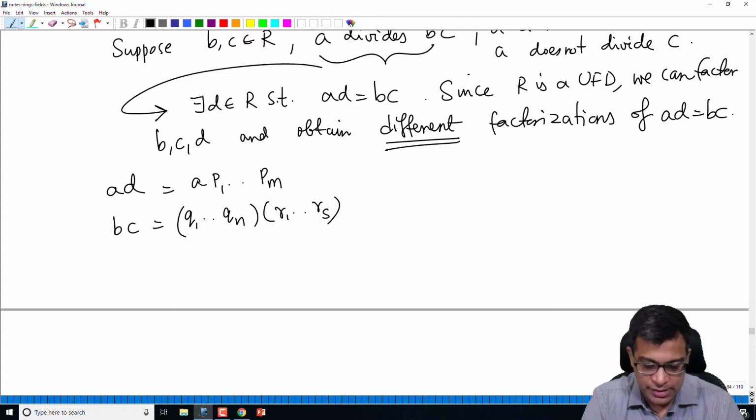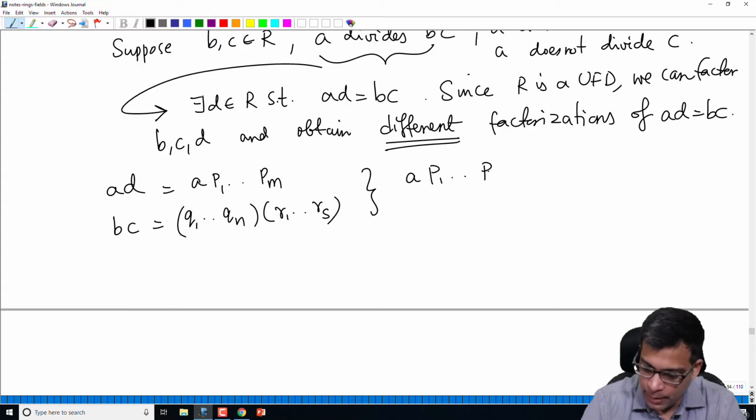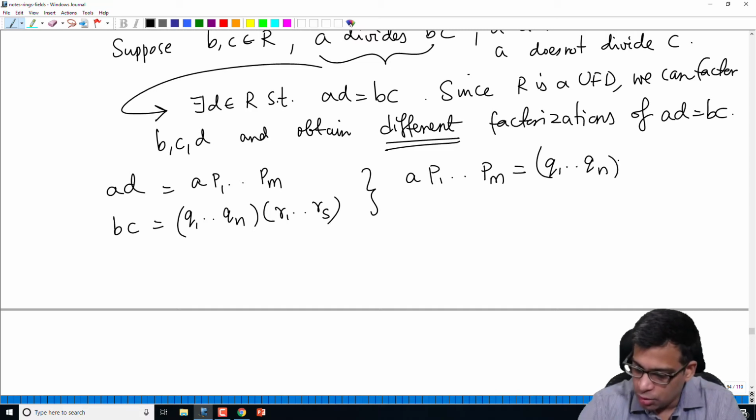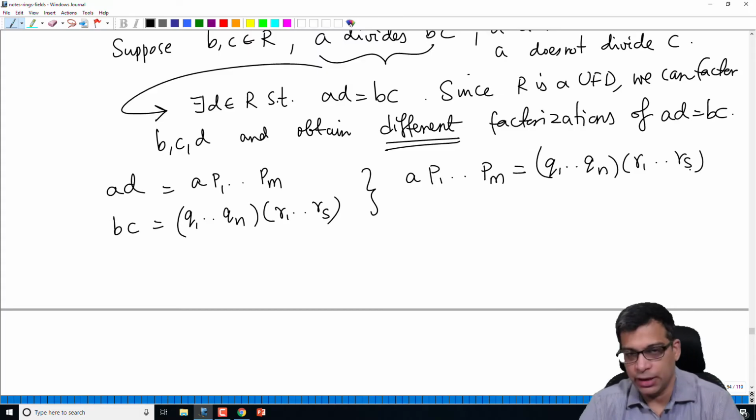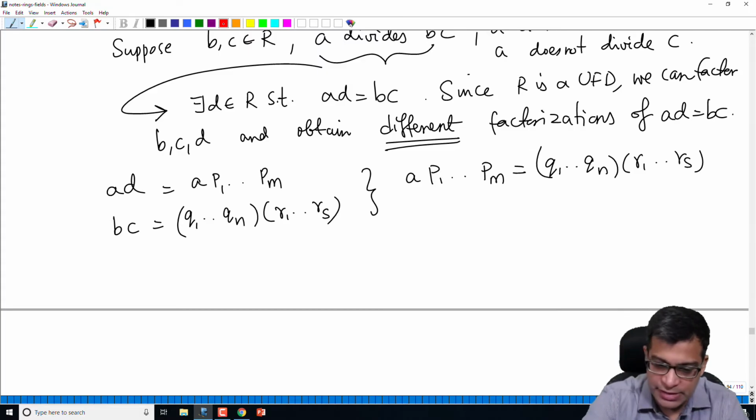So A is irreducible, so I am not disturbing A. That means we have A, P1, through Pm as one factorization of AD, and Q1 through Qn, R1 through Rs as another factorization of BC. And now claim these are actually distinct.